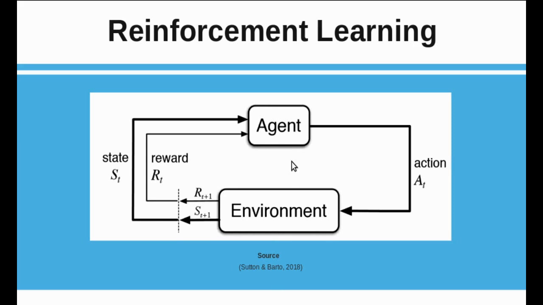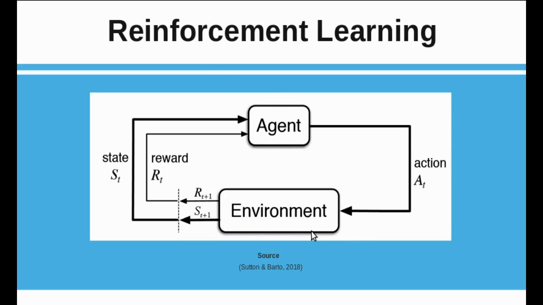Let's look at it. We have an agent and an environment. Our understanding is this agent will interact with the environment, and this is how it happens. The environment feeds the agent with a state, information that is explaining what is happening in the environment. This happens at a specific time. Let's call it time t. Then the agent takes the state, evaluates, and acts upon it, again at the given time t.